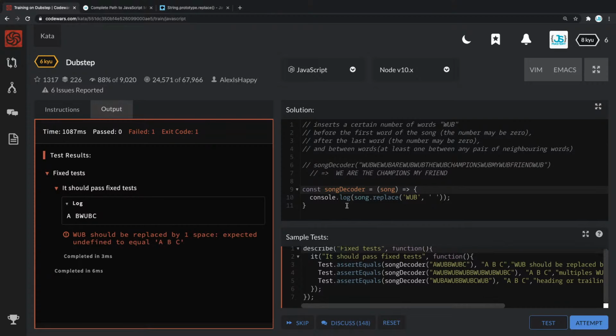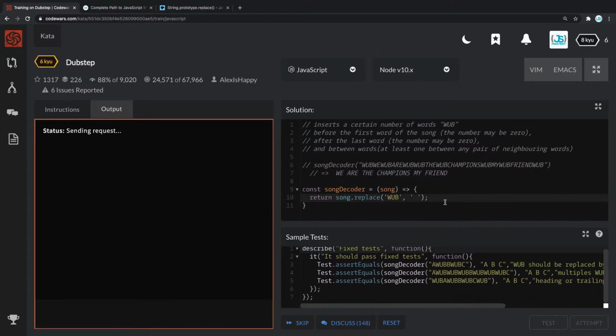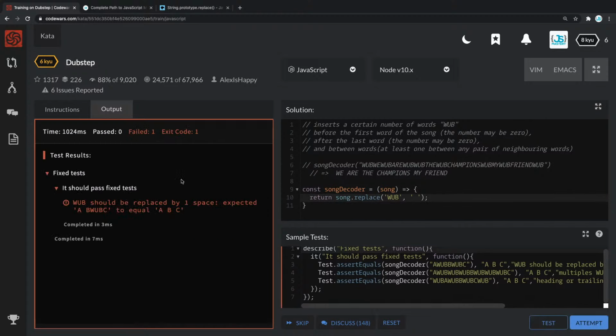We're getting just that, but let me try to return this thing instead of replacing it. So return song.replace WUB with space. What should be replaced by one space? We're getting only the tests here. I'm interested if we can see what our actual output was.